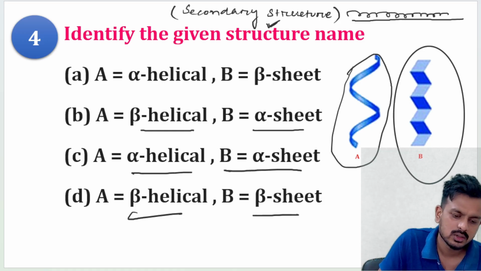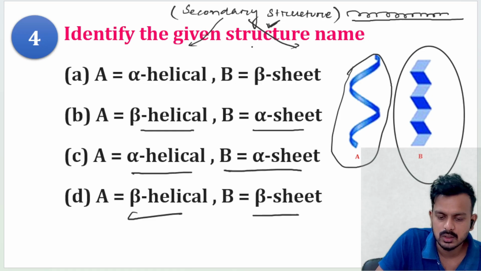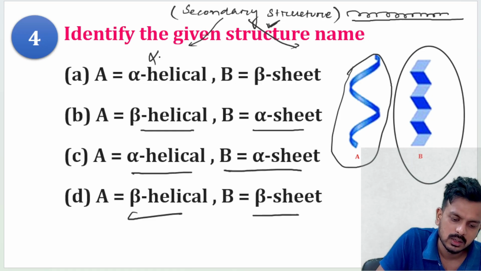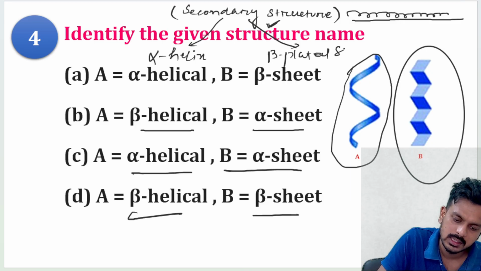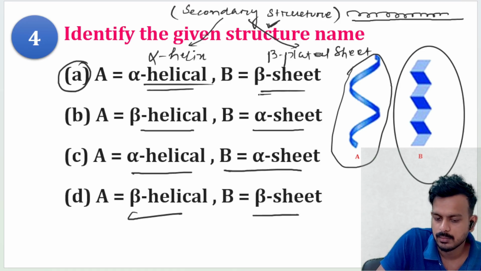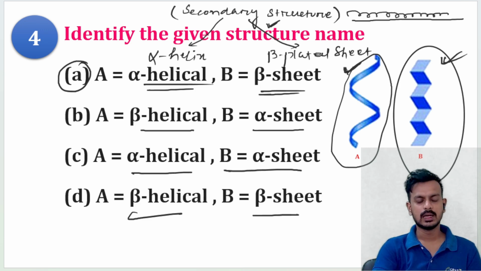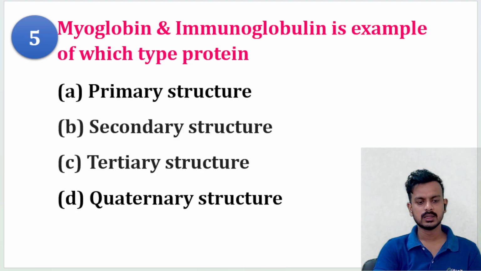And secondary structure is basically of two types. One is your alpha helix or alpha helical, and the second one is the beta pleated sheet, or beta sheet. So option A is the correct answer: alpha helical and beta sheet. This is your alpha helical. This is your beta sheet. Now moving to the next question.